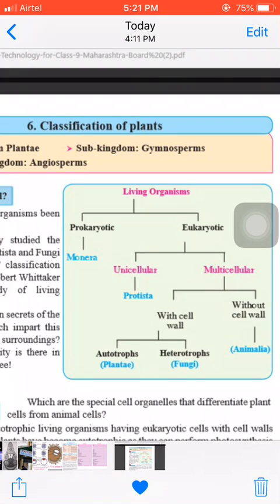Living organisms of kingdom Plantae are the main source of food, and because of this food, heterotrophs, means those who are not able to make their own food, get food from these green plants. Tomorrow we will discuss the classification of plants.